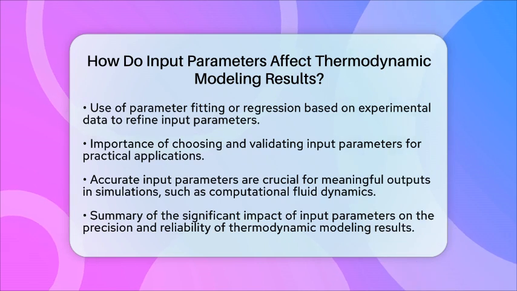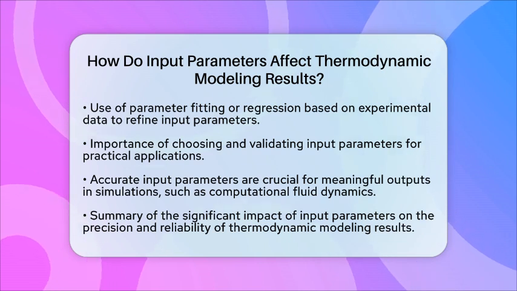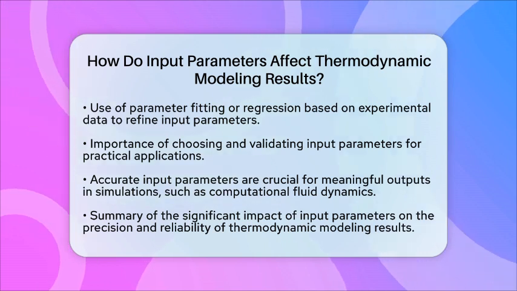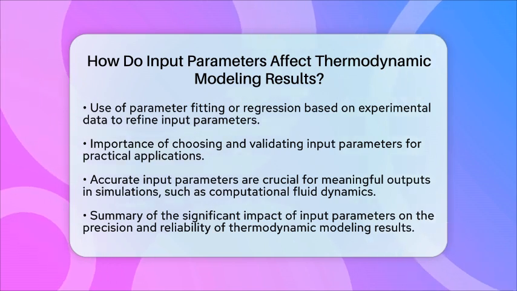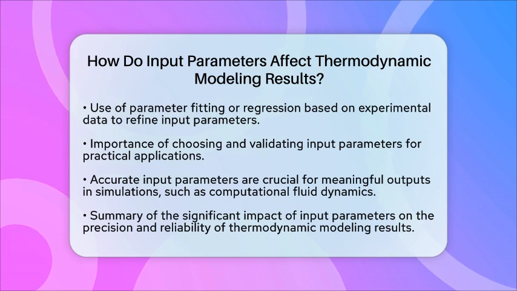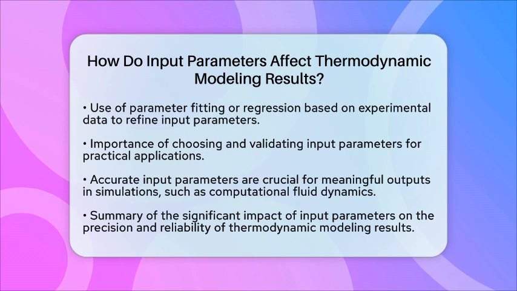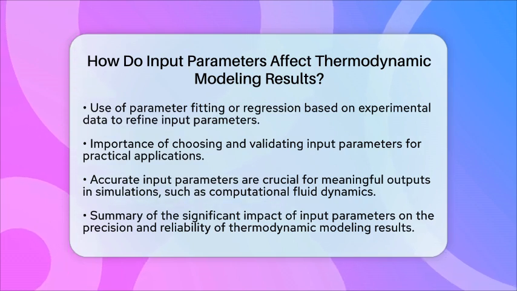In summary, the input parameters we choose have a significant impact on thermodynamic modeling results. They determine how precise the calculated properties are and how well the model represents real systems. Choosing accurate parameters leads to reliable predictions, while poor choices can undermine confidence in the results. Understanding how each input parameter affects the model is essential for effective thermodynamic modeling.